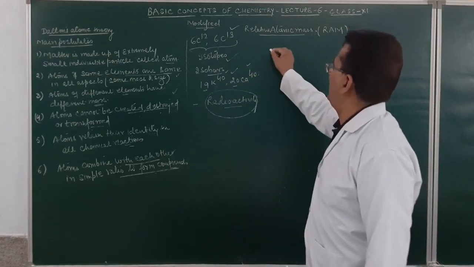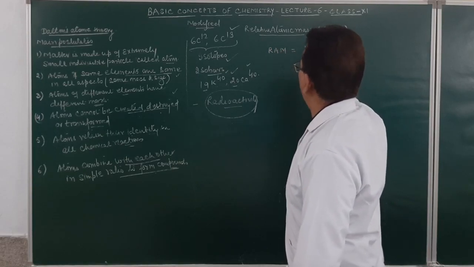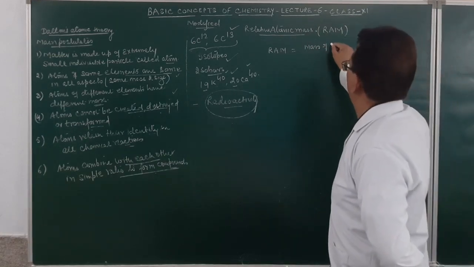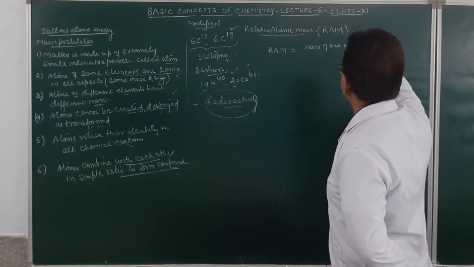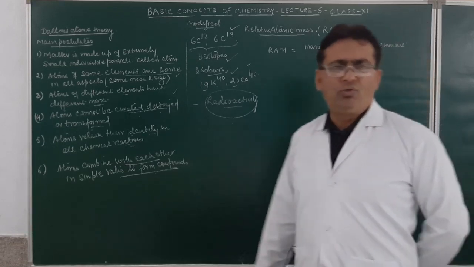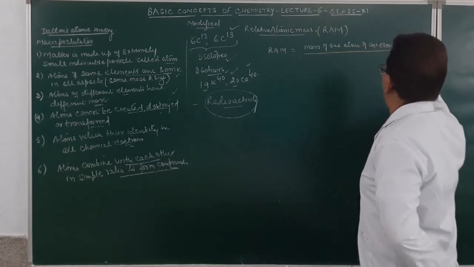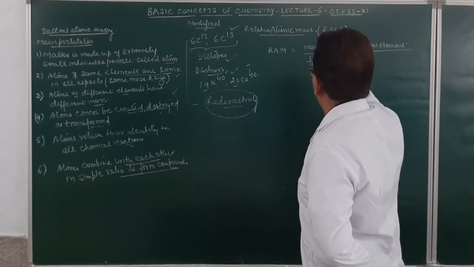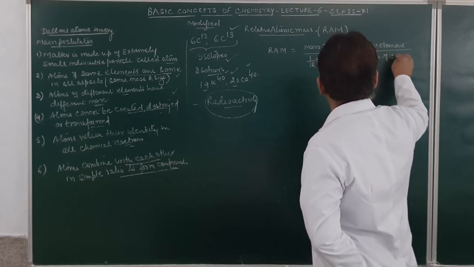So, how do we define the relative atomic mass? RAM is defined as the mass of one atom of an element as compared to 1/12 the mass of one atom of carbon-12.